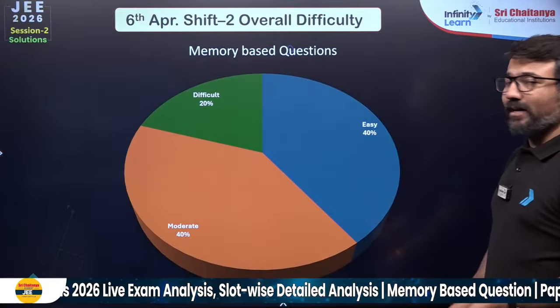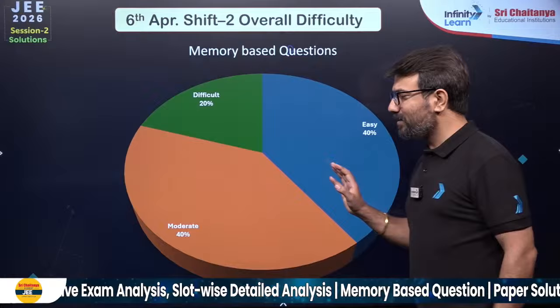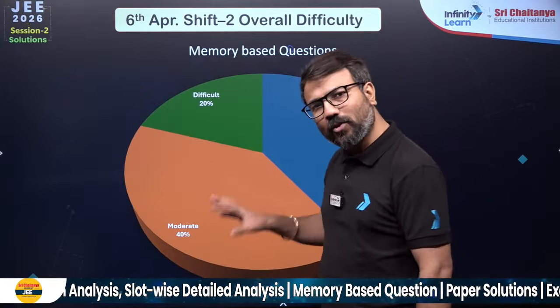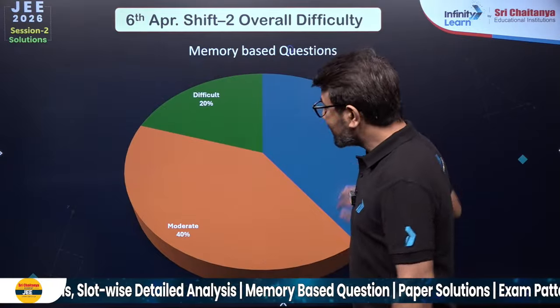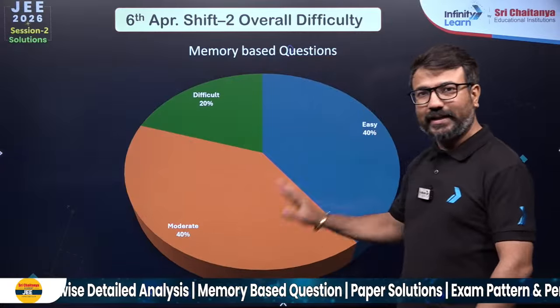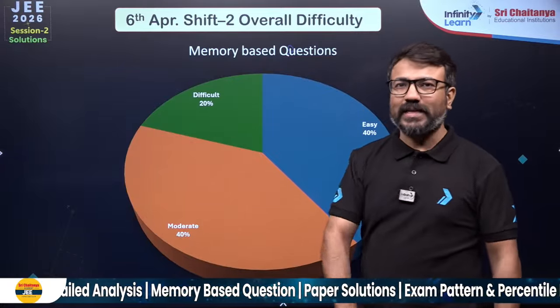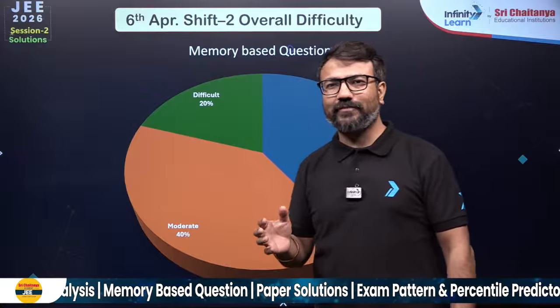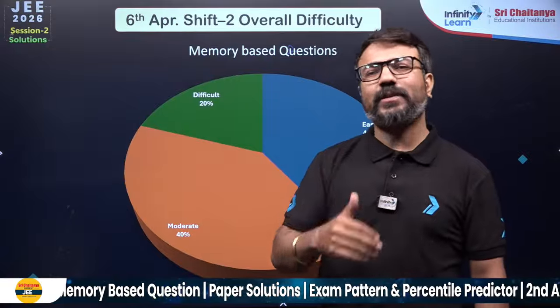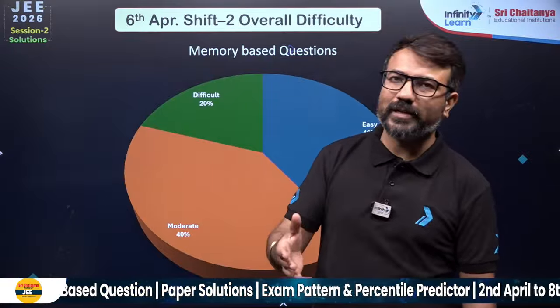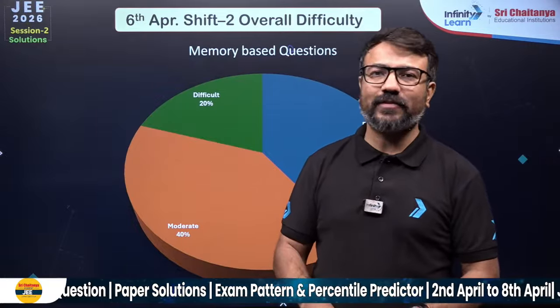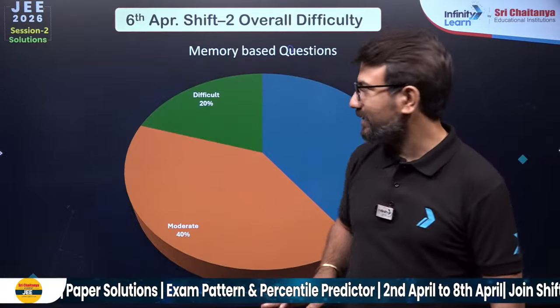I also want to give you the analysis related to math: math was easy 40%, moderate 40%. That's why I said 80% of the portion is moderate and easy. And difficult was 20%, and that too is not conceptually difficult, but the questions were taking long time. They were consuming 4 minutes, 5 minutes of time. So that's why I would say maths was considered to be lengthier.